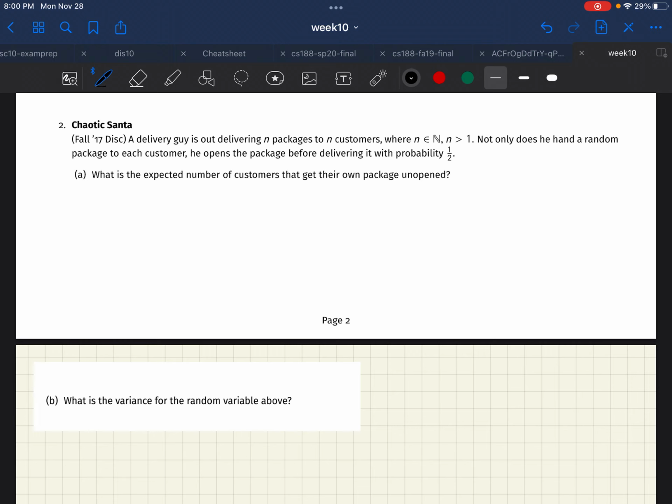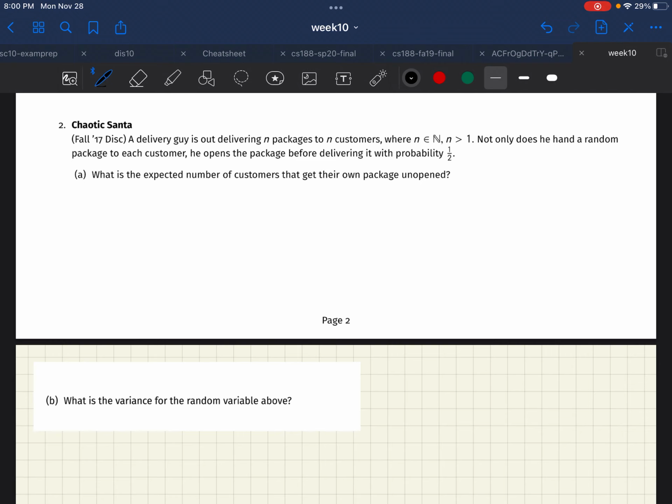So this problem looks at a delivery guy who is out delivering n packages to n customers. And not only does he hand a random package to each customer, he opens the package before delivering it with probability 1/2. And so the question asks us, what is the expected number of customers that get their own package unopened?